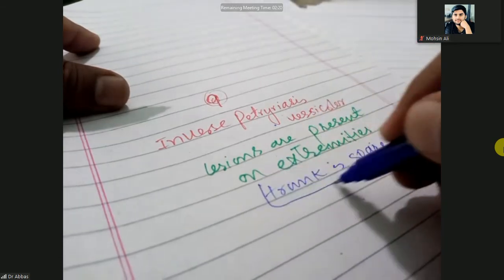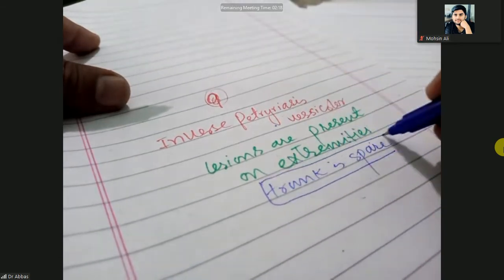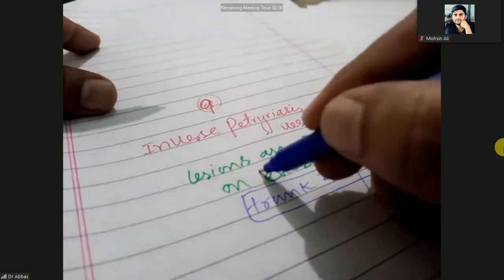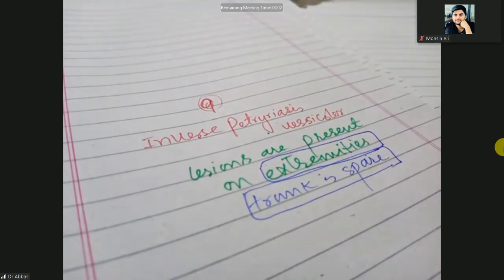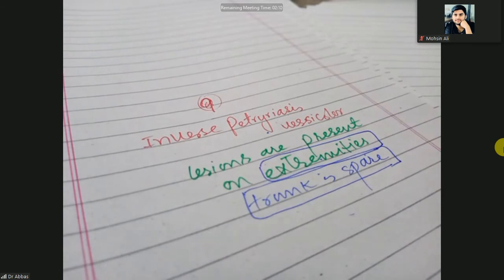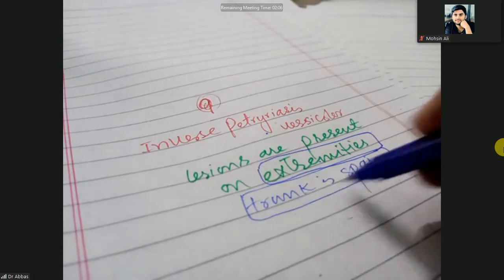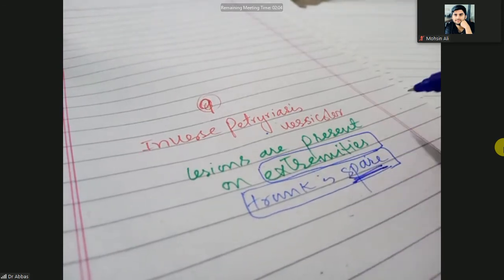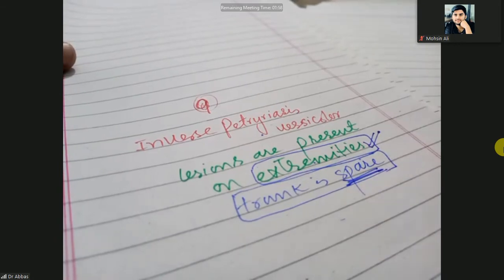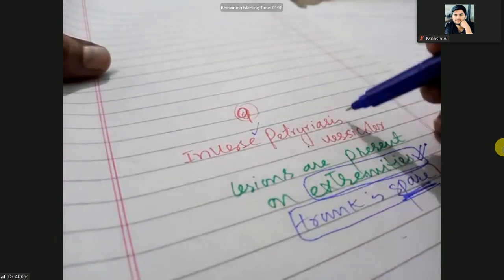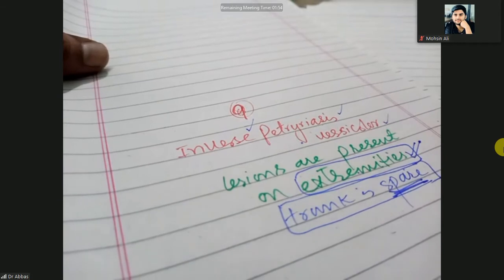It means there is no lesion on the trunk, only lesions are present on extremities. That is inverse. Actually, lesions should be present on the trunk, upper chest and upper back. But when the trunk is spared and lesions are present only on extremities, that is inversely. That is known as inverse pityriasis versicolor.